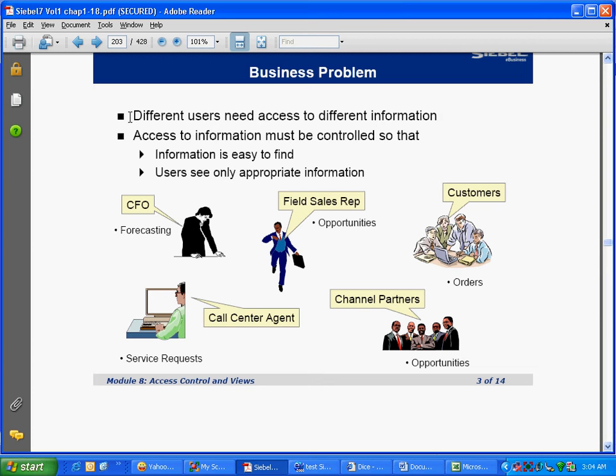Call center representatives or service representatives don't need to look at the opportunities. They need to look at the accounts, contacts, previous service requests, and they also need to look at the assets. There are other things they need to look at, but they don't need to look at the opportunities and orders, and definitely not quotes. How do we ensure that service reps see what they need to see, and sales reps see what they need to see?